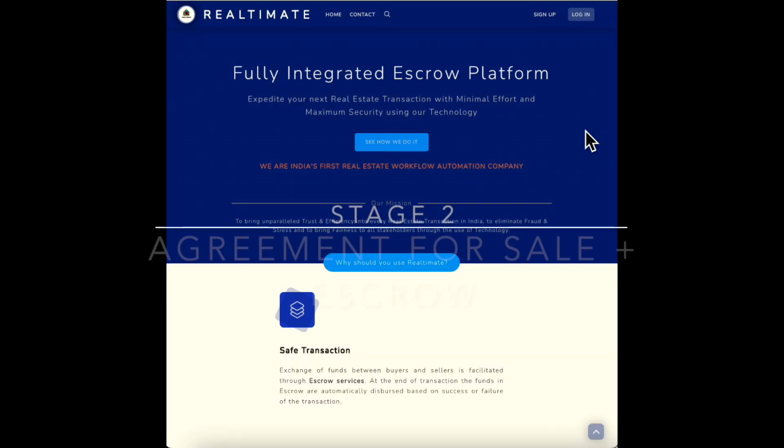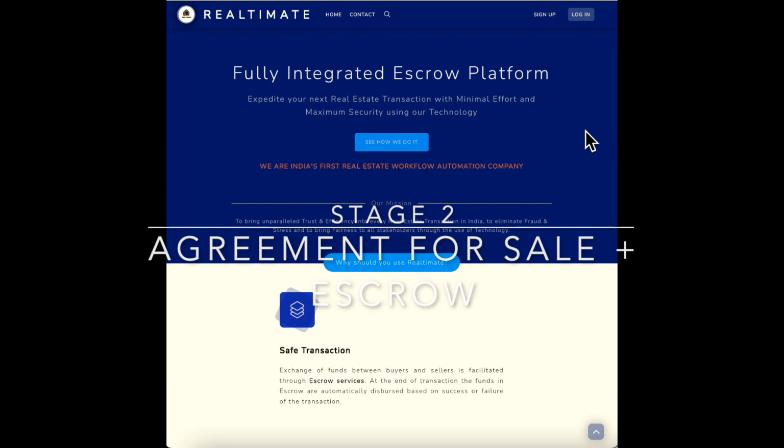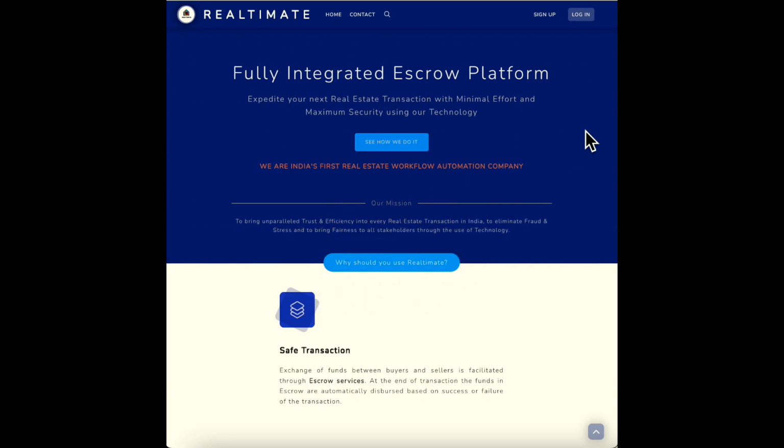The second stage is a very exciting stage of the whole process. You'll notice how the magic unfolds here, really. In the previous stage, you noticed how we digitized the offer process in the real estate transaction. Now you'll witness automation and efficiency of the highest level. The offer stage ended and led to the creation of a transaction, which I'll show you very quickly.